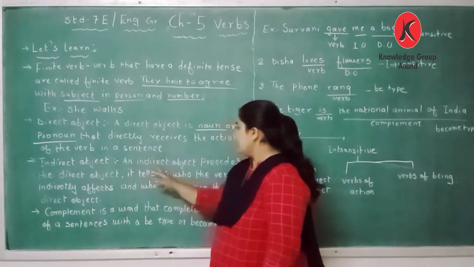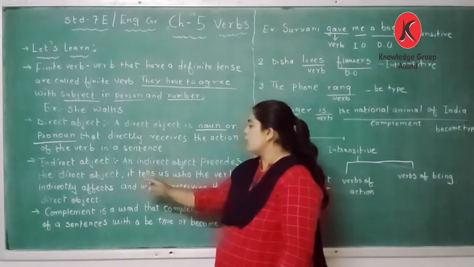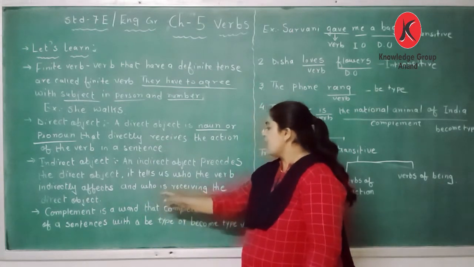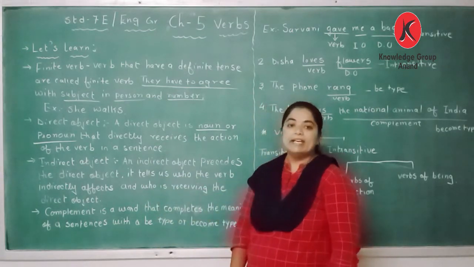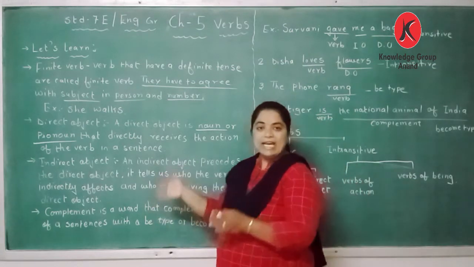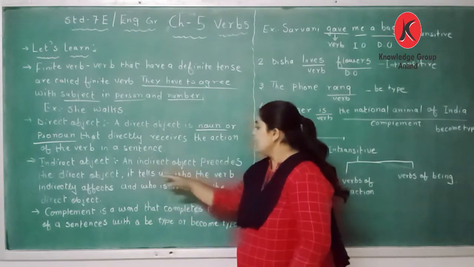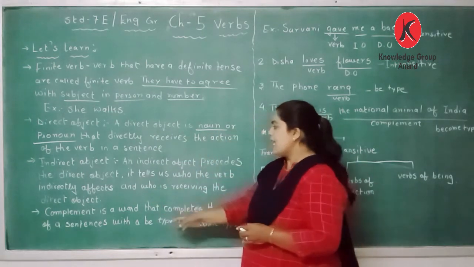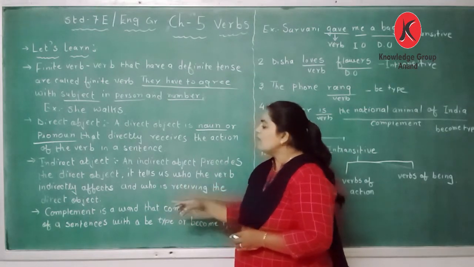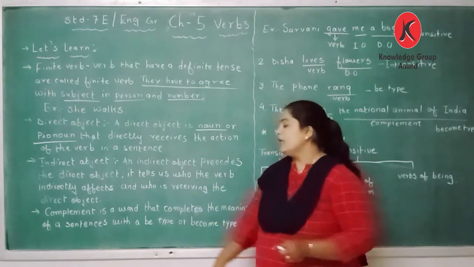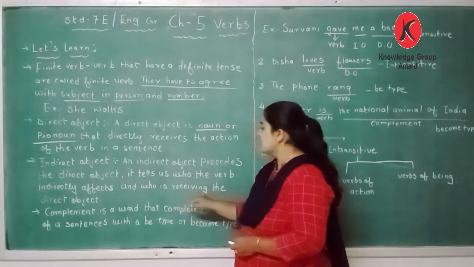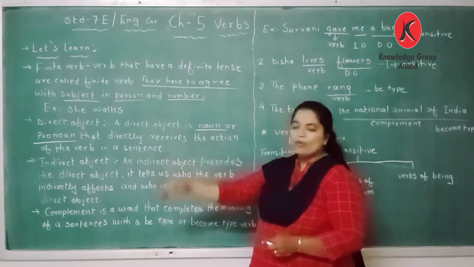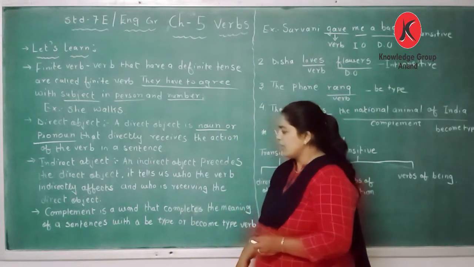Indirect object. An indirect object precedes the direct object. It tells us who the verb indirectly affects and who is receiving the direct object. The indirect object is a little bit tough. It precedes the direct object, and it tells us to whom the verb is directed, and who is receiving the direct object. A noun or pronoun is receiving the direct object.